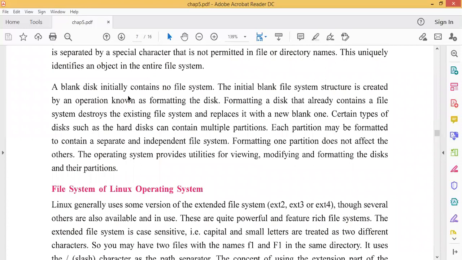A blank disk initially contains no file. When we insert any disk or pen drive, there will be no file. The initial blank file system structure is created by an operation known as formatting the disk. When we right click and format it, it will clear all the contents in our disk or in our pen drive.